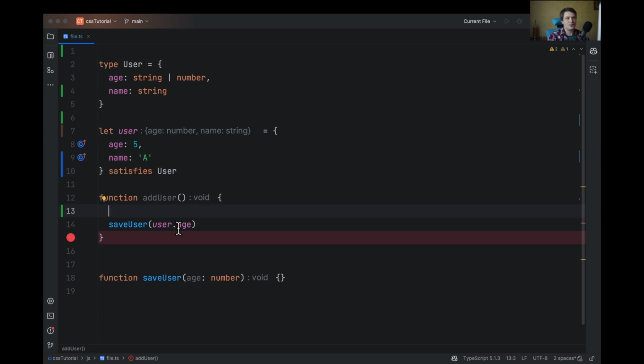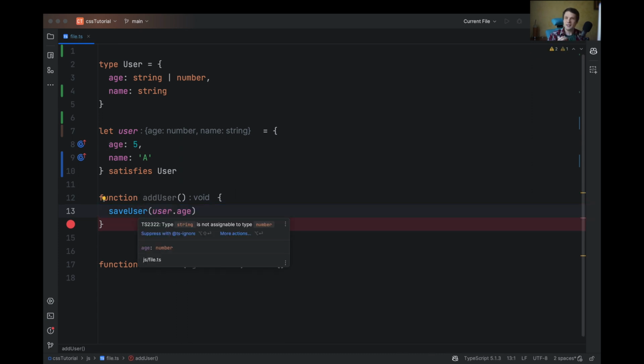And also TypeScript knows that the user age is actually a number. It doesn't take it as a string or number. It knows it's a number. Even if I try to change user age to, for example, a string, I will get an error because it knows it's a number.